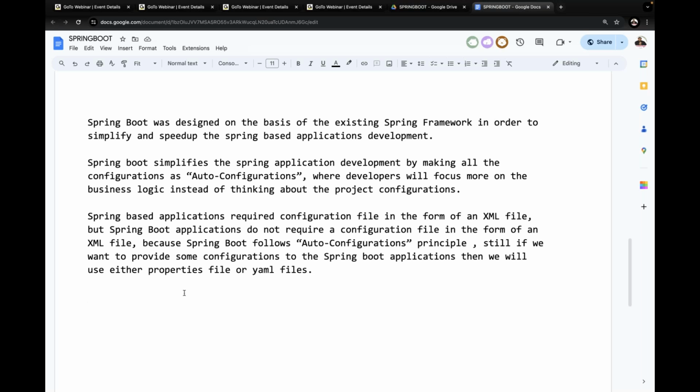Next one is, by seeing all these points, I can give one conclusion, guys. What is the conclusion I'm telling here?